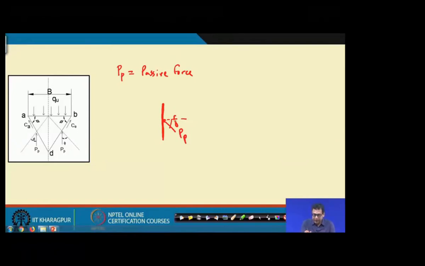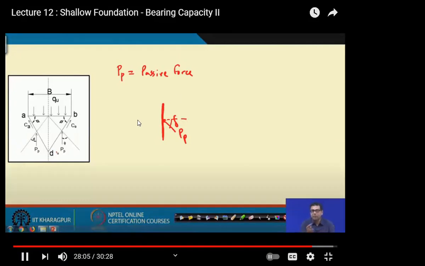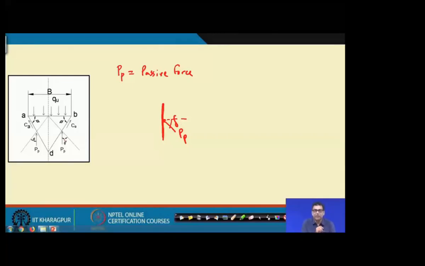If I draw a vertical line, P p acts at an angle of delta with it. But this wall is an imaginary wall. So basically it is not soil to any other material, it is soil to soil. So instead of delta it will be phi.